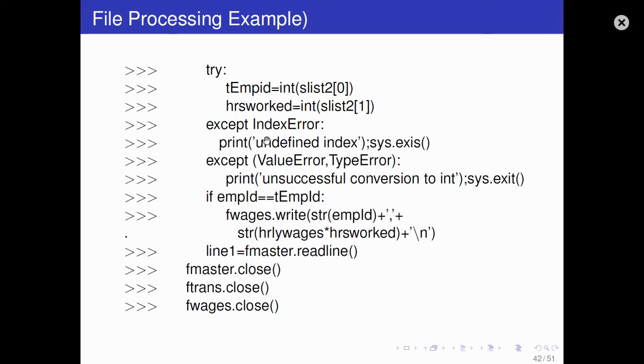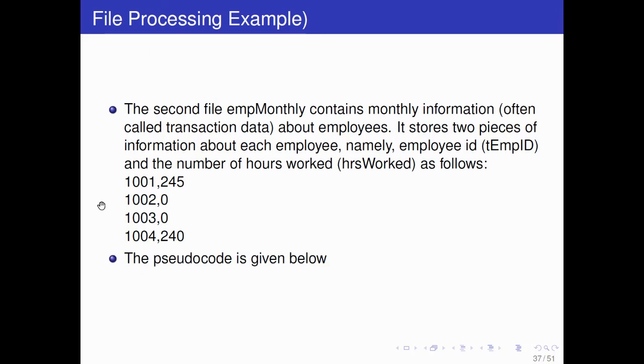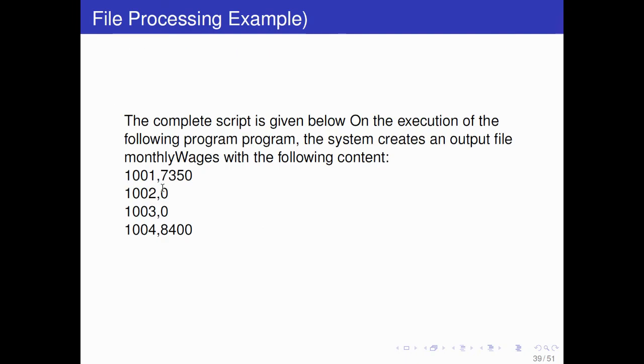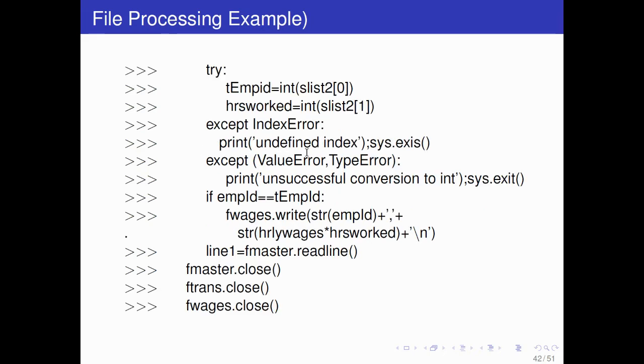So then what you are doing, try employee ID int s list 2 of 0. So at the first index we had this employee ID, okay. Next is the number of hours worked, so int s list 2 of 1. So at the first index it has number of hours worked, and then if it occurs some index error, it will print undefined index. If it encounters value error or type error, it will print this.